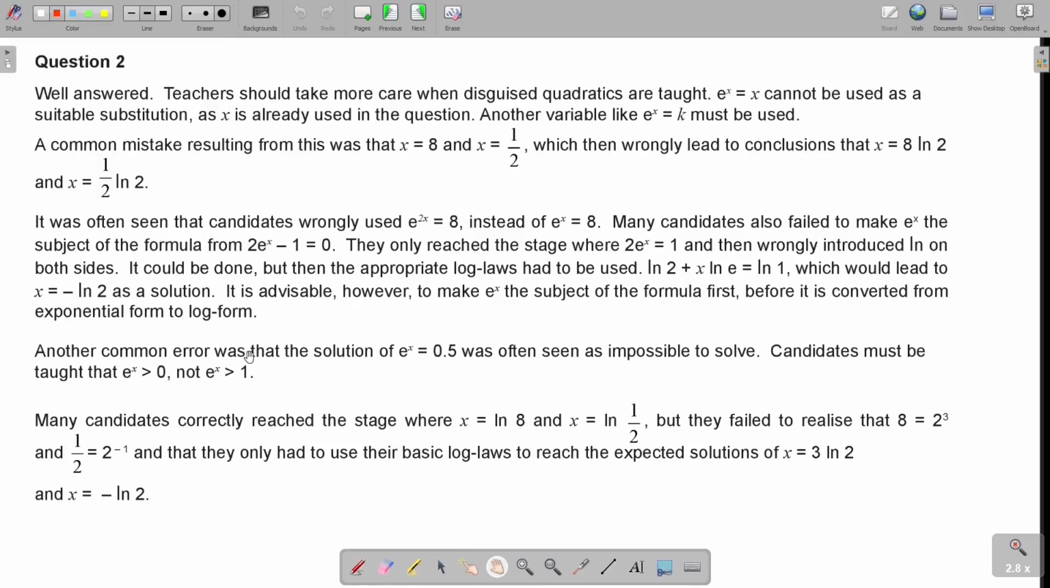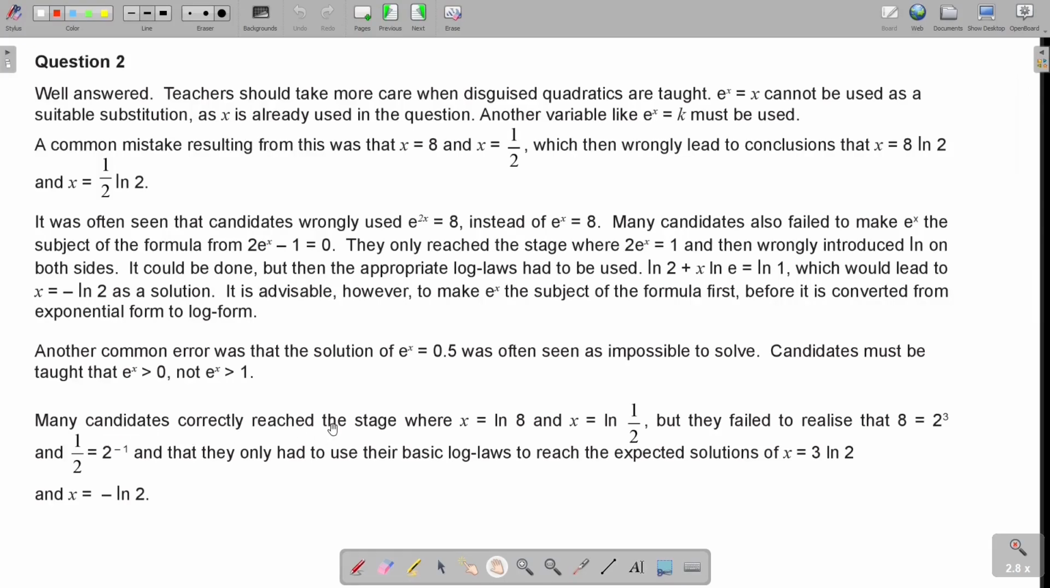Another common error was that the solution of 0.5 was often seen as impossible to solve. It's because you'd rather work in the half, otherwise you're going to struggle taking the 2 up. Candidates must be taught that e^x is bigger than 0, not e^x is bigger than 1. Okay, so 1 can be there. So it means there can be a fraction. It's just bigger than 0, but there can be fractions. That's what they're saying there.